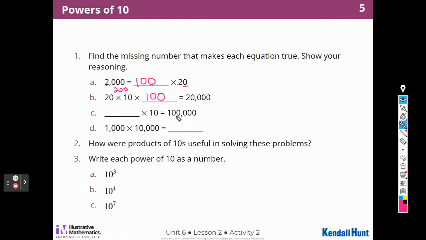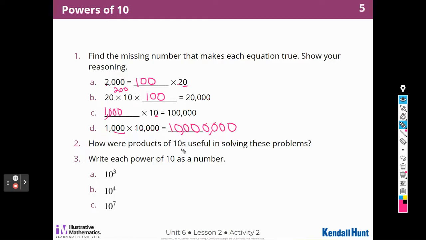What times 10 is 100,000? Well, here's 1 zero, and I need 1, 2, 3, 4, 5 zeros. I have 1 already taken care of, so I need to multiply it by 1, 2, 3, and there's my 4th zero. Multiplying by tens, or powers of 10, is really easy, isn't it? 1 times 1 is 1, and then I have 3 zeros here, and I have 4 there. And then I'm going to block them off in 3, so that's 10 million.